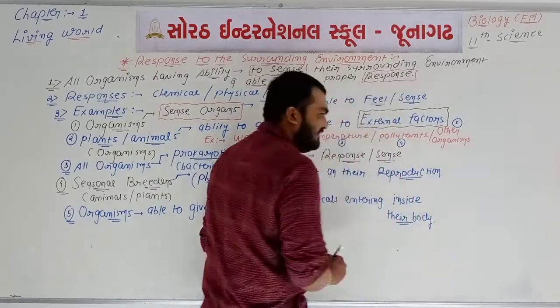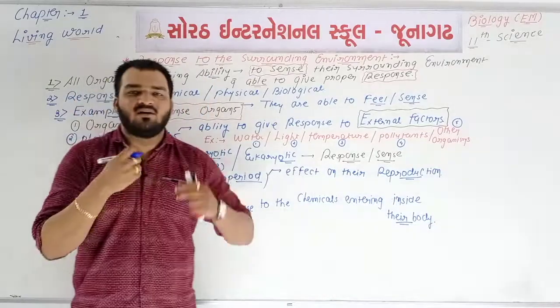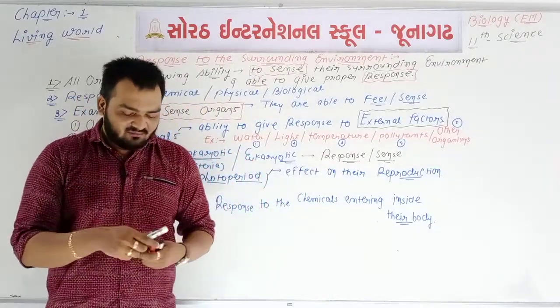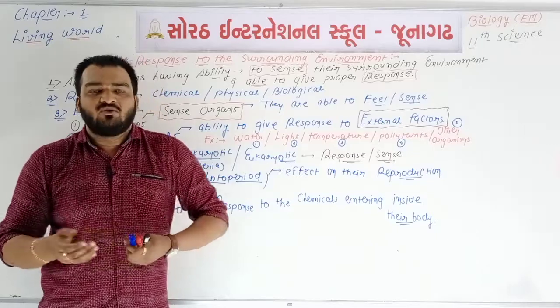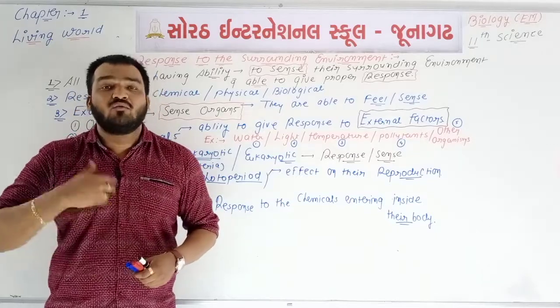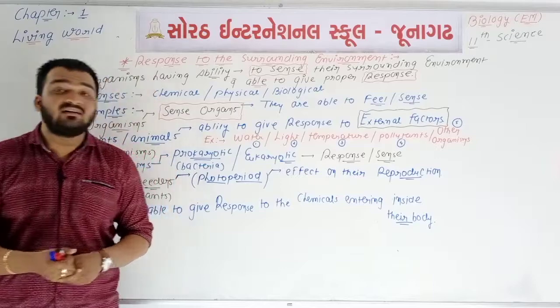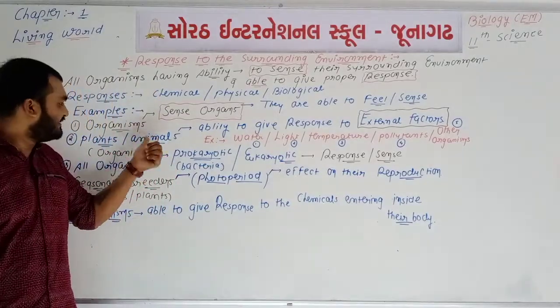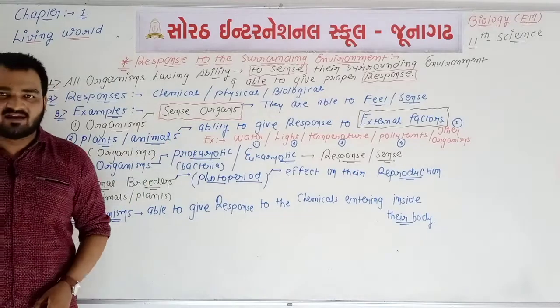You know the vomiting. If you are eating the majority amount of food, then the vomiting is there. So vomiting is one type of response, it is one type of chemical response. So in point number 3, different 5 examples are there.